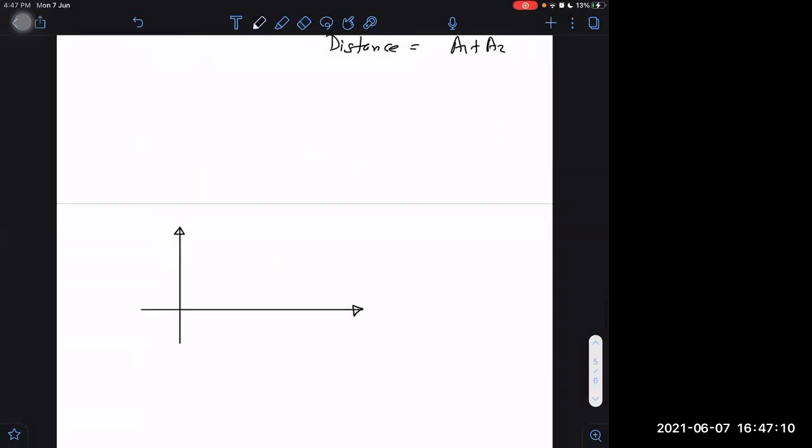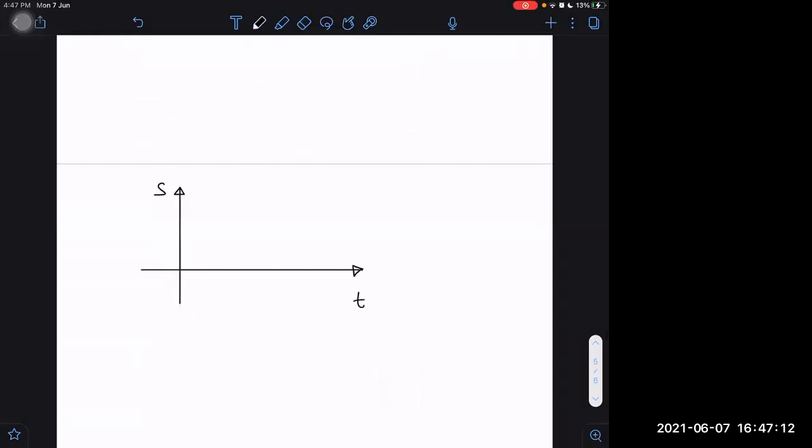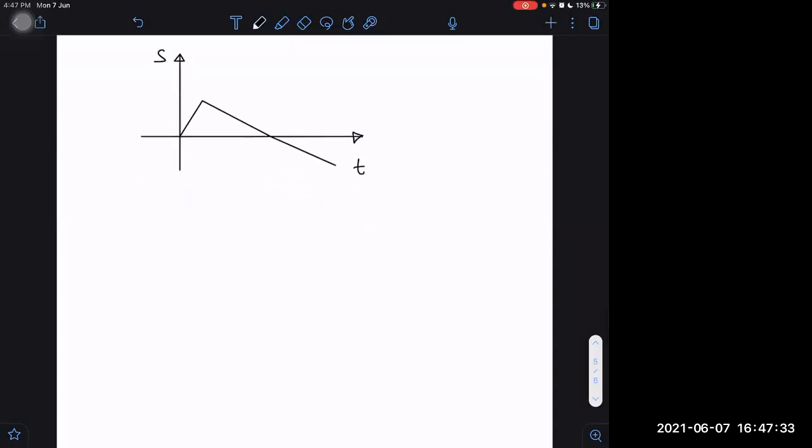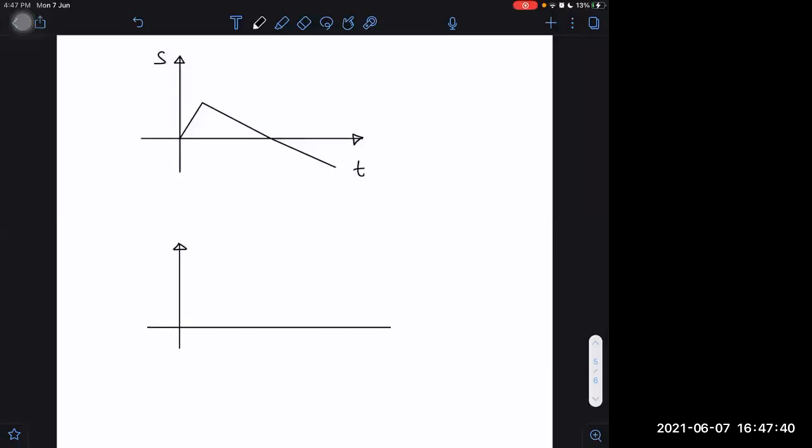But how to do it for a displacement versus time graph is given, and I want to find. Wait, let me give it in this way, and this, and this. Negative is also there, otherwise it is not an interesting graph. This way maybe. Can you convert it into distance versus time? How to make it into a distance versus time graph?